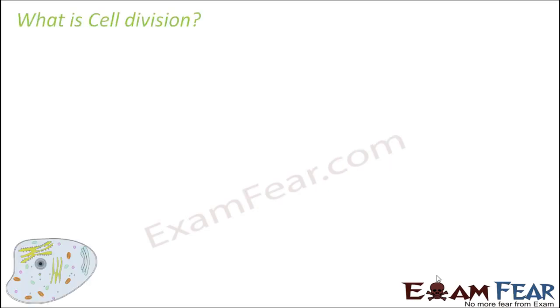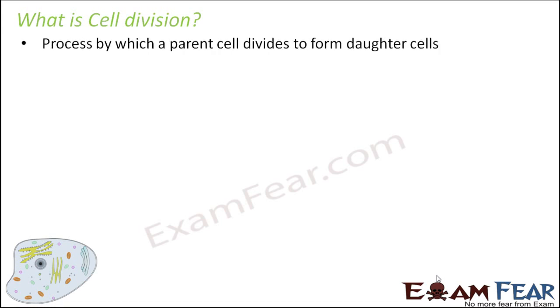Now that we know the importance of cell division, let us talk about what cell division is. It is a process by which a parent cell divides to form daughter cells. The new cells which are produced are often known as daughter cells. I don't know why they are called daughter cells and not son cells, I don't have any idea on that, but this is the convention. The new cells which are formed are termed daughter cells.